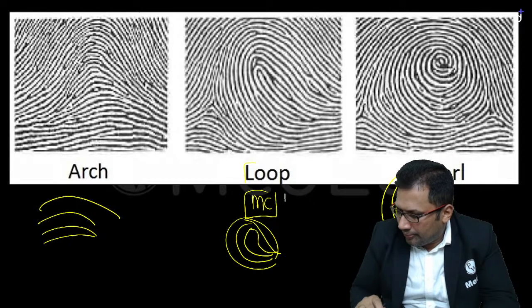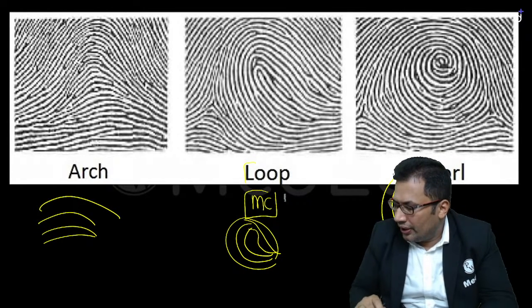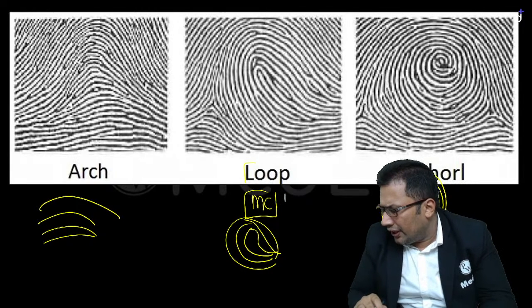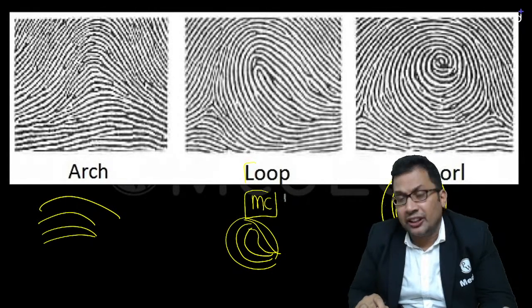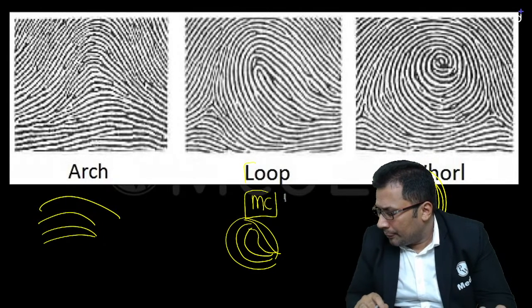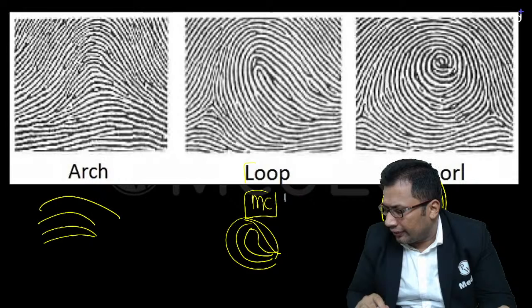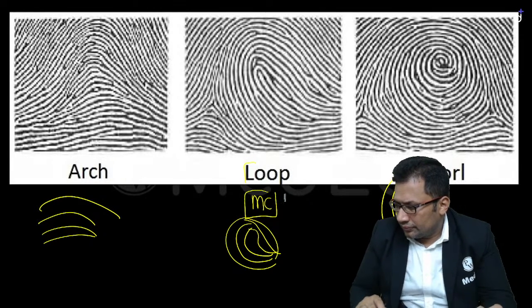Yes, Henry Galton system. Good answer. Jeffreys discovered DNA fingerprinting. Francis Galton, right? Francis Galton. Good.